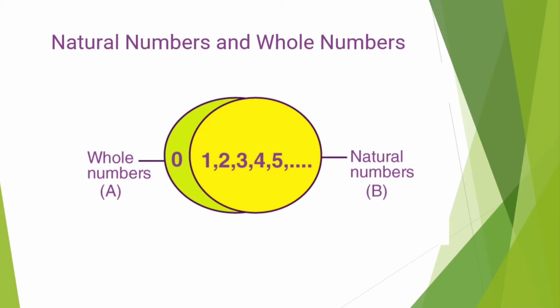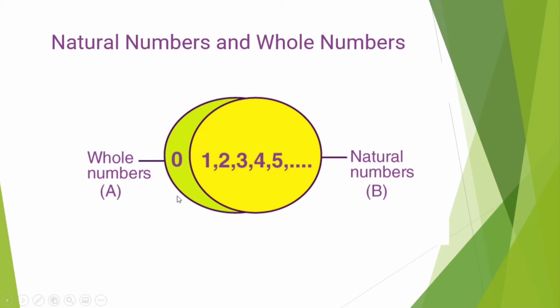Next, natural numbers and whole numbers. The difference between a natural number and a whole number: whole numbers start from 0 and natural numbers start from 1. So natural numbers include all whole numbers excluding 0.